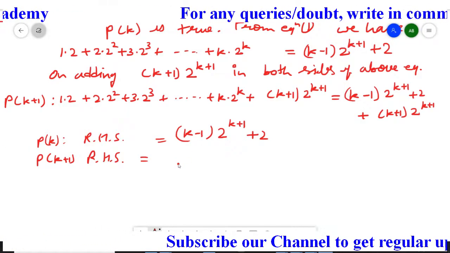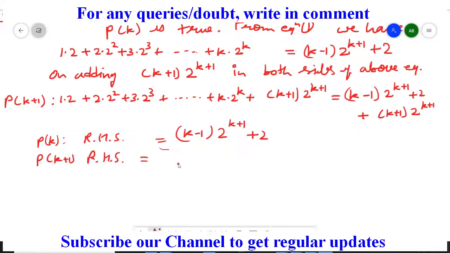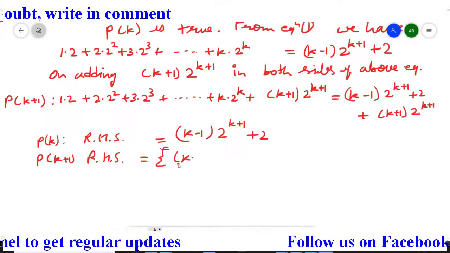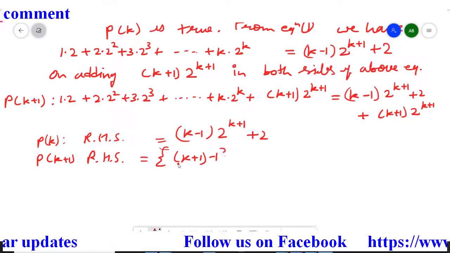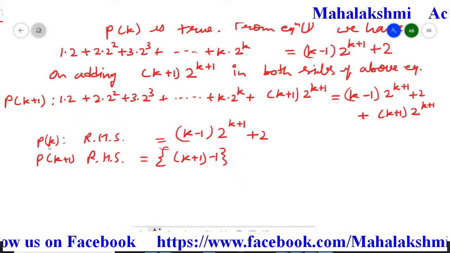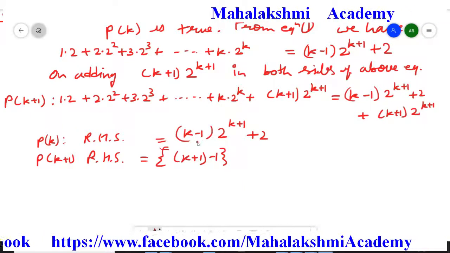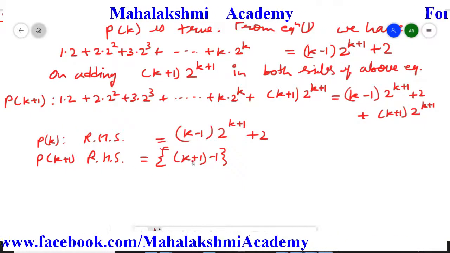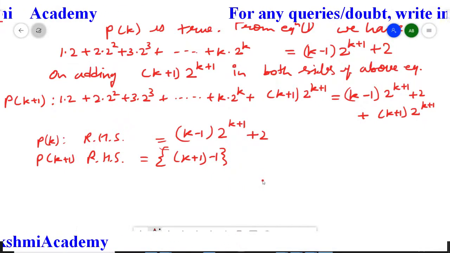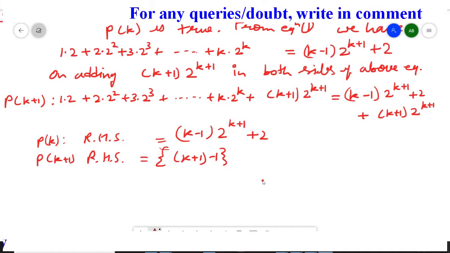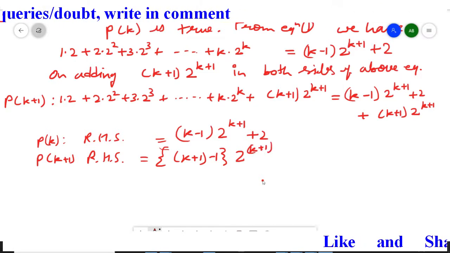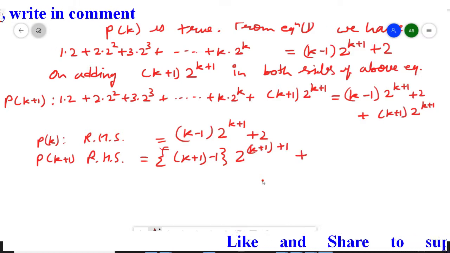So here it's going to be, in the curly bracket, k plus 1 minus 1, then curly bracket close. Because if we have k, then k minus 1. So if we have k plus 1, then k plus 1 minus 1, and then 2 to the power k plus 1 plus 1 and plus 2 extra.